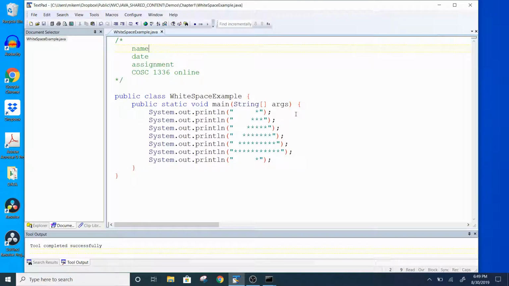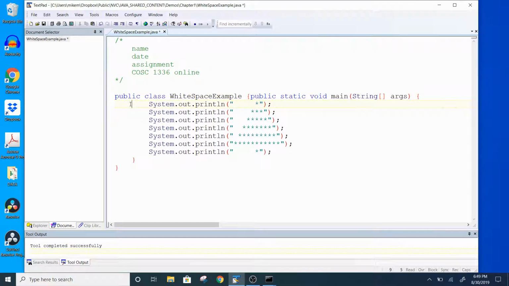Now, adding the white space makes it a lot easier for us to read, but the compiler does not care about any of that. So I'm going to put all my code on one line. This is going to be really tedious, but bear with me.